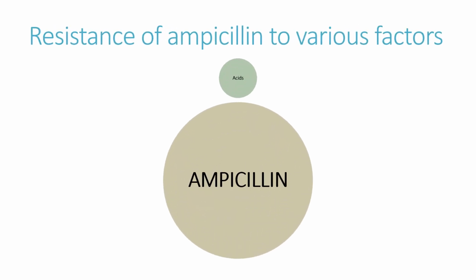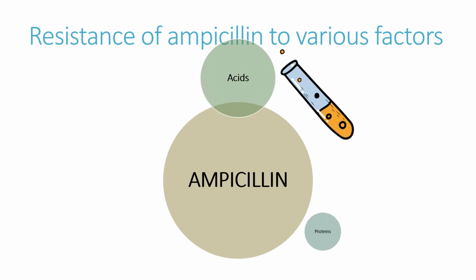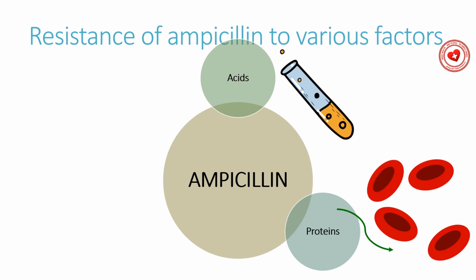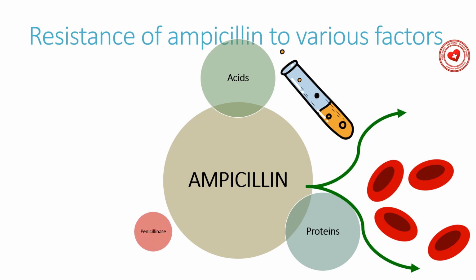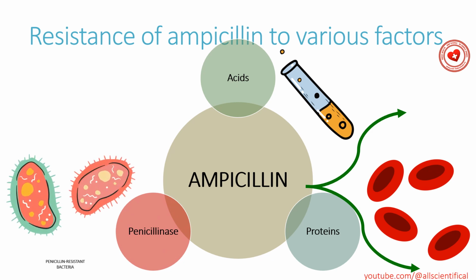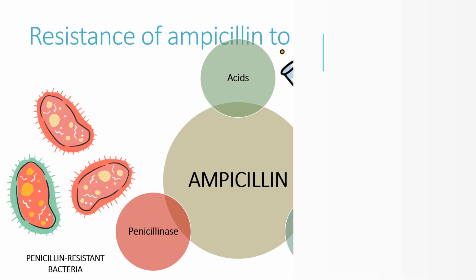Resistance of ampicillin to various factors. The drug is relatively acid resistant but is destroyed by penicillinase of penicillin-resistant bacteria. It binds little to protein, therefore, when it enters the blood, its effect is not reduced.